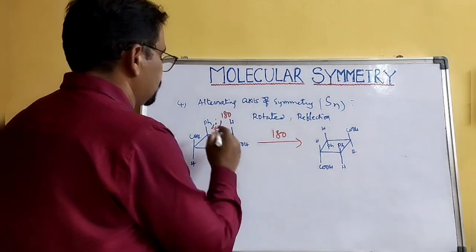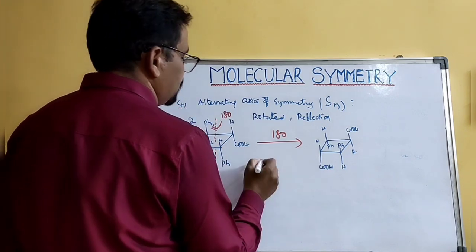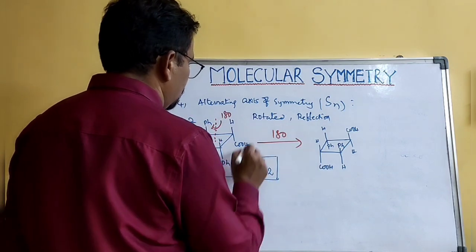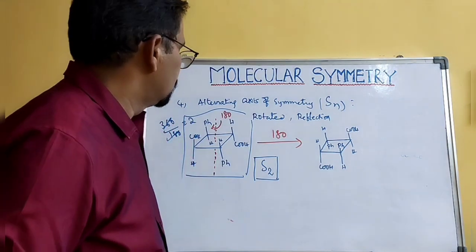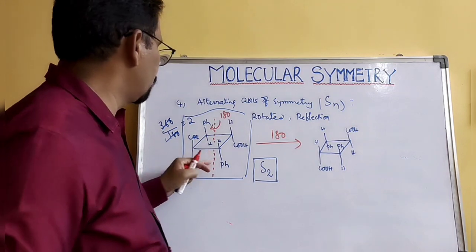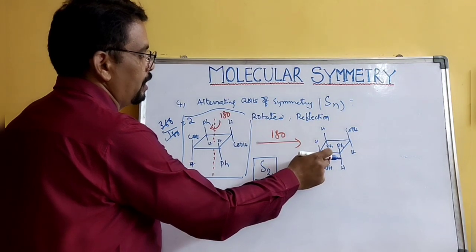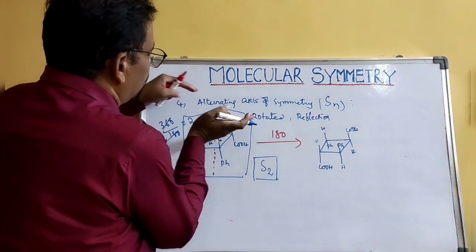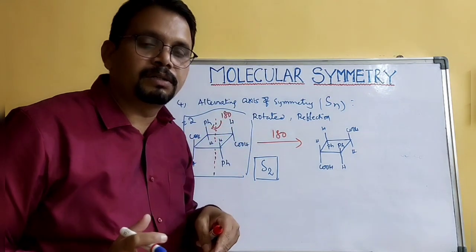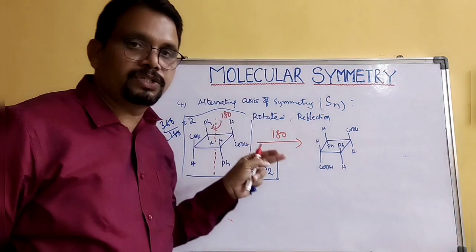Okay, so 360 divided by 180 gives you 2. That means an S2 alternating axis of symmetry exists in this molecule, because when you rotate about this imaginary axis, it produces this molecule, and when you put it on top of the original molecule, you get the same reflection. It is similar to the original one. This is called alternating axis of symmetry.